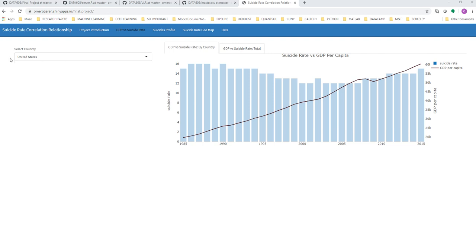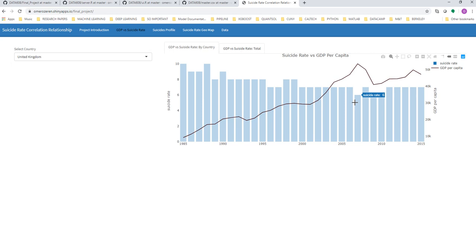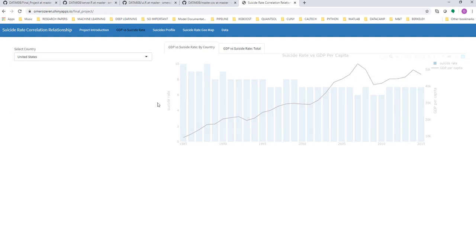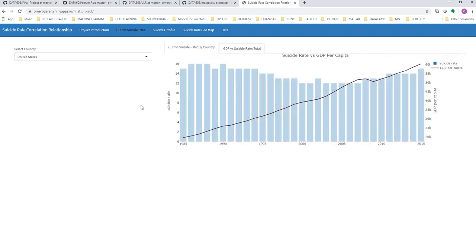We do have a tab where you can select different countries. If you want to just look at the United Kingdom, you can see how GDP and suicide rate are changing. And we can go to the United States and visualize how the GDP and suicide rate are changing.